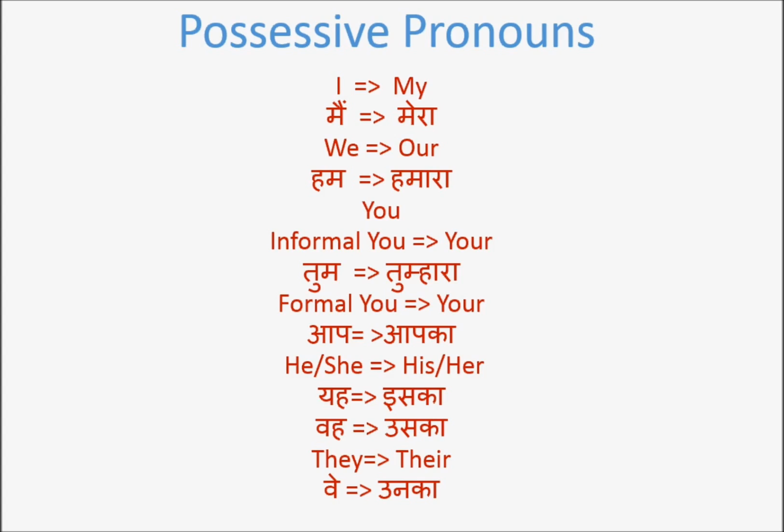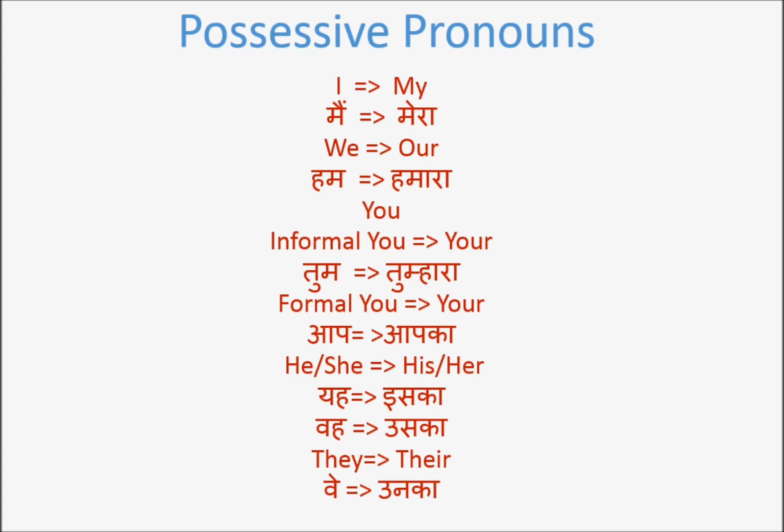Let us revise this slide before going on to their examples. I becomes my. I in Hindi is मैं, and its possessive pronoun becomes Mera. Now Mera or Meri. Then hum, we. Hamara, our. Right? Hamara or Hamari.